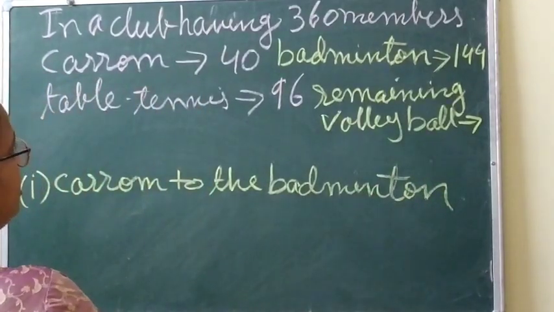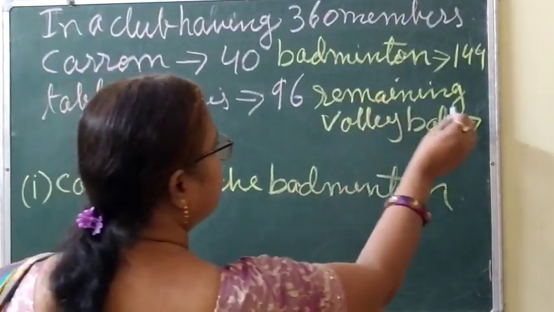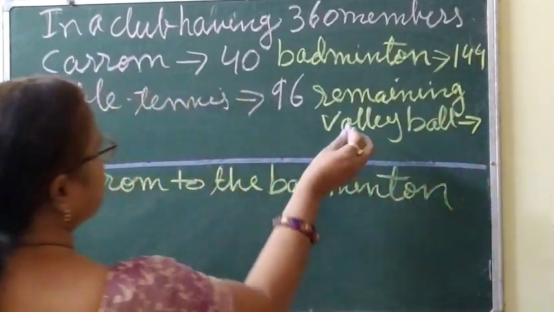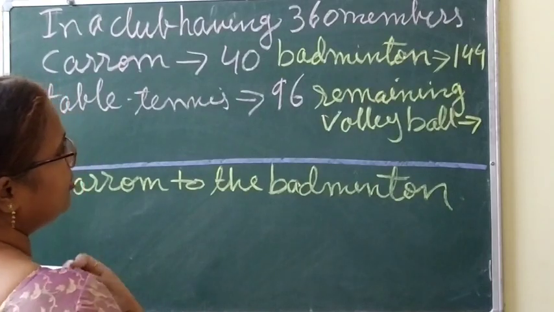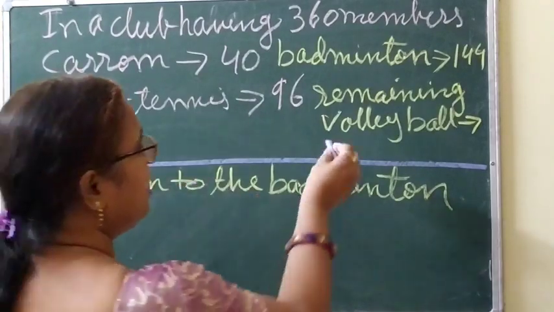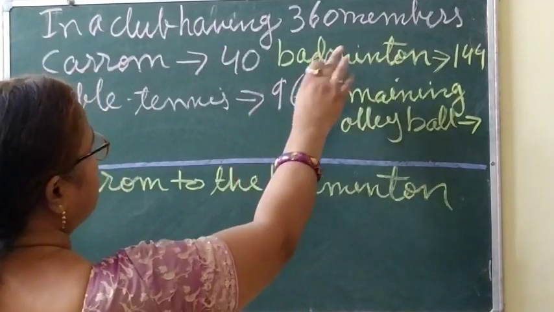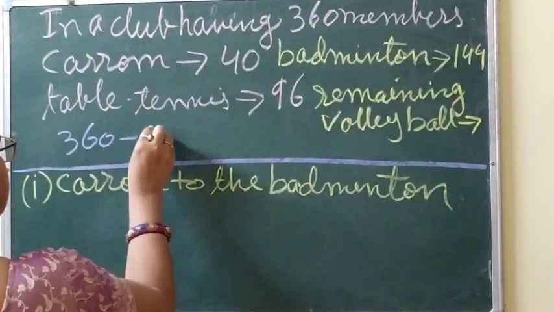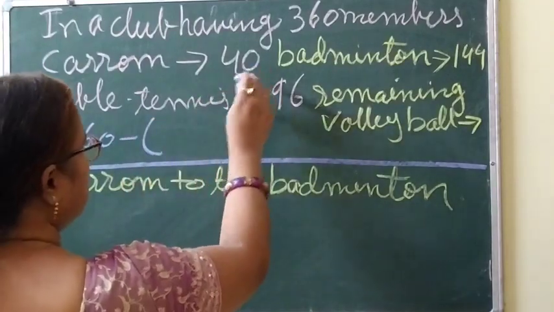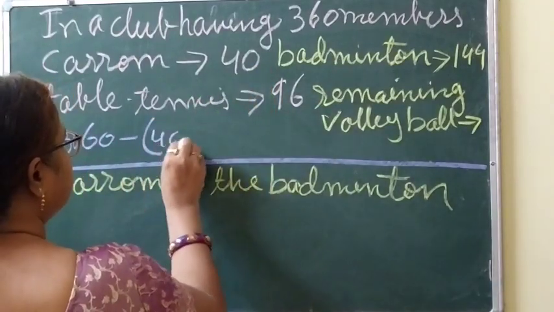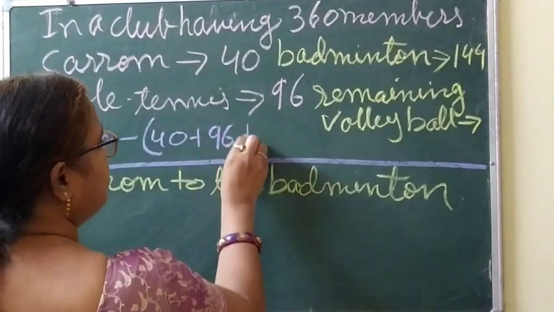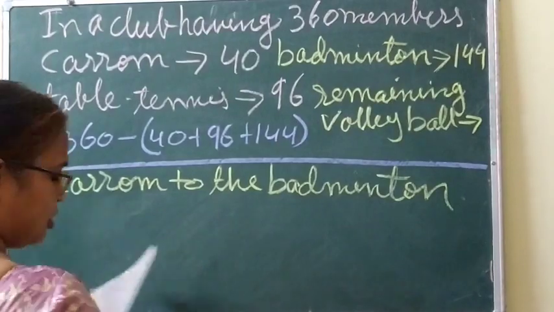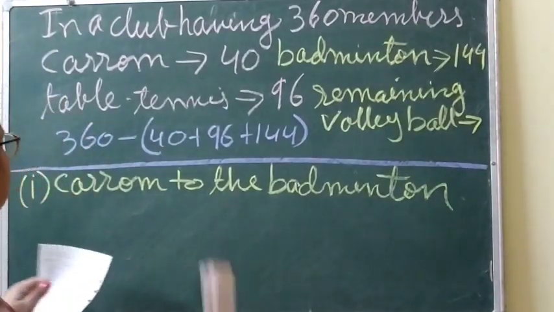So first let's find out the remaining. The remaining means the number of members playing volleyball. So total is 360, and we will subtract 40 plus 96 plus 144.